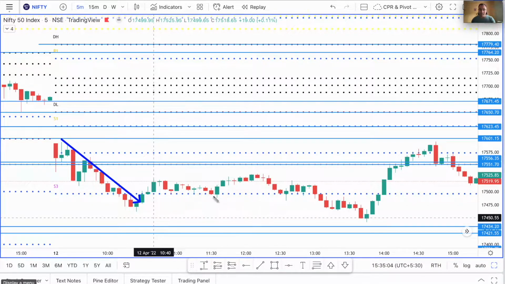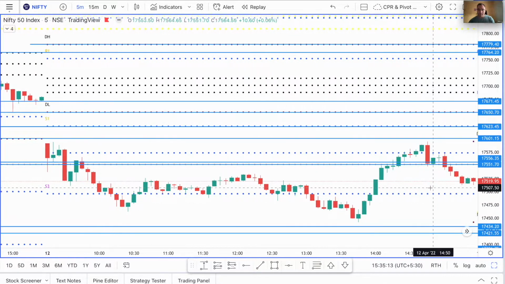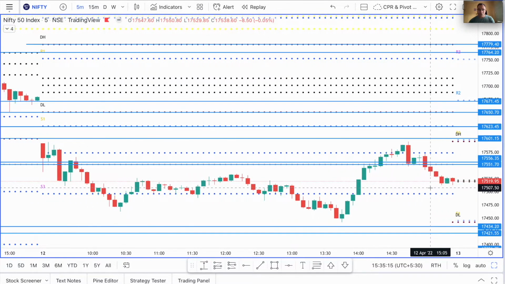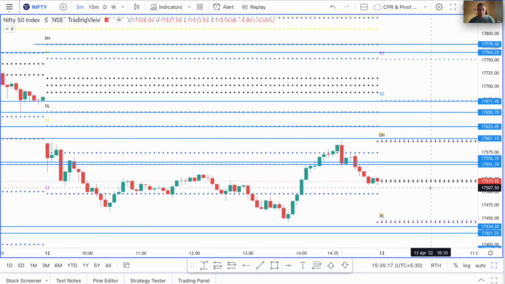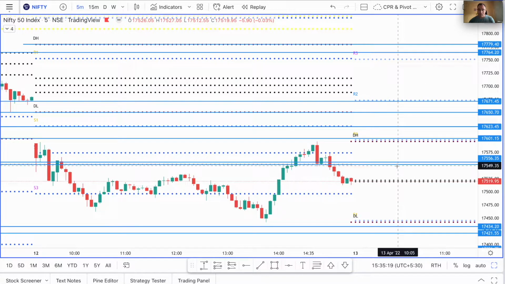But then buyers gave good support at this level out here. Depending on this, there were no trade entries in Nifty today as far as my strategies go. Let's move ahead and check for levels of Nifty. What levels do we have? We will delete these levels.